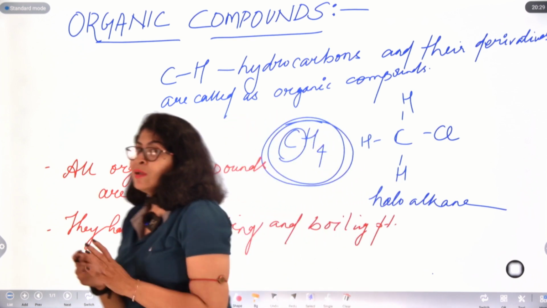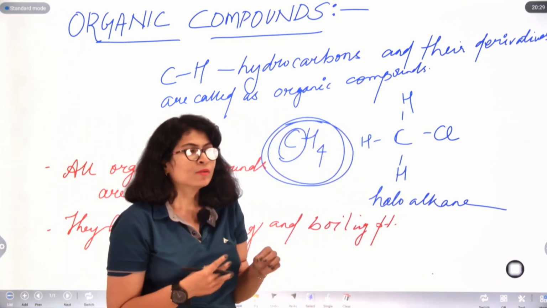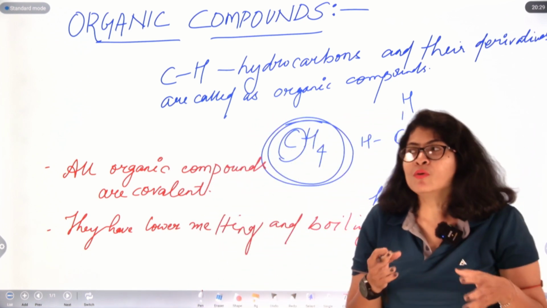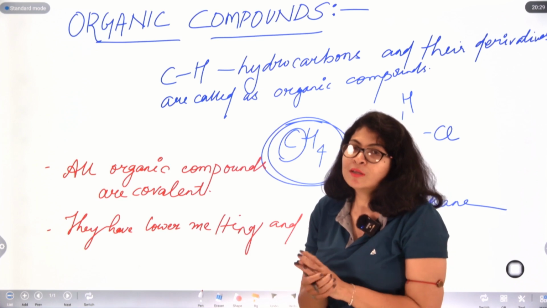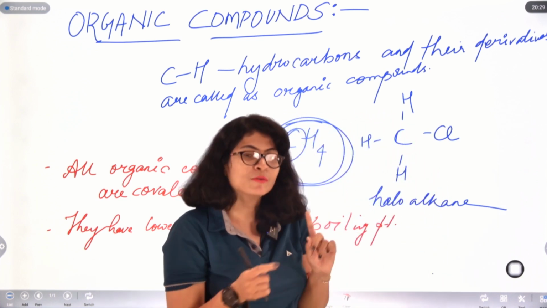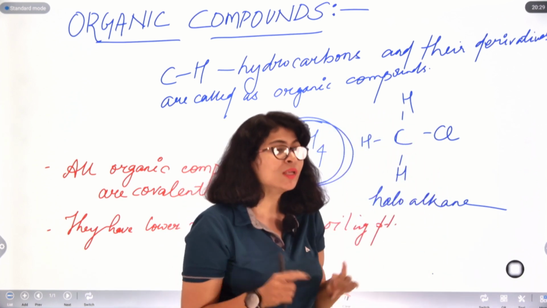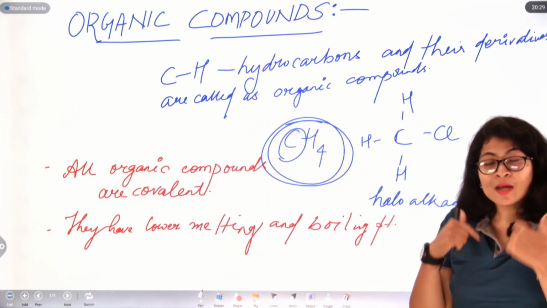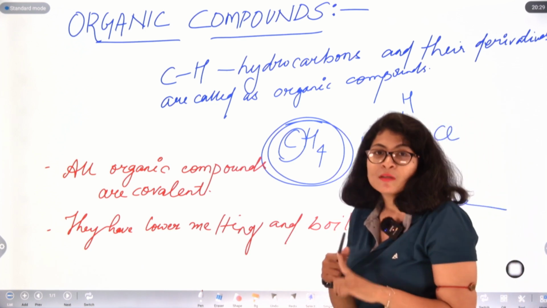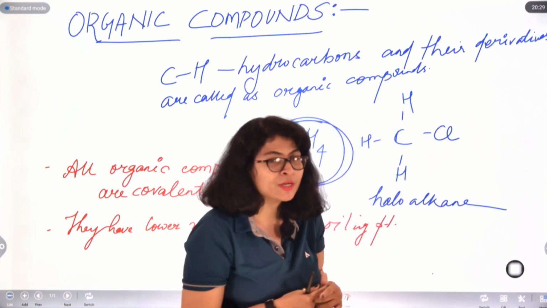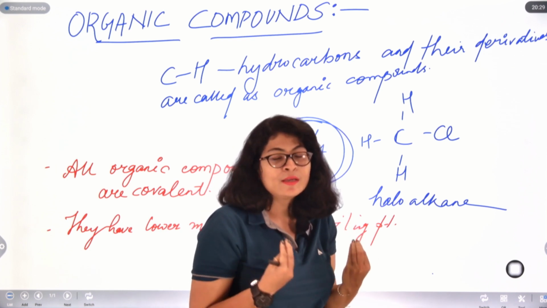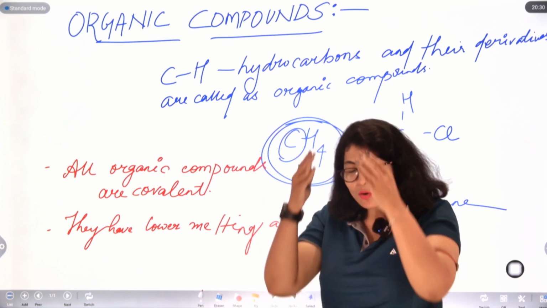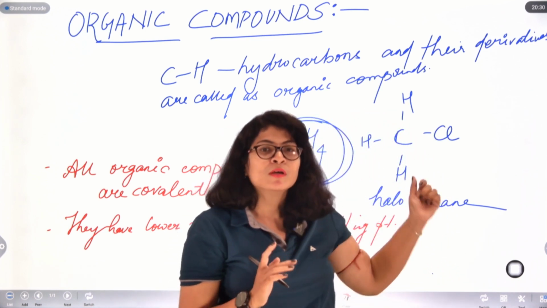Now, where did these organic compounds come from? Where did the concept or idea of organic compounds come into being? In the previous lecture, we learned carbon exists in 2 basic forms, a free state and a combined state. In a combined state, carbon is present inside our body as carbohydrates, for example glucose. So we can basically say that in all living beings, the core skeleton structure is carbohydrate. All living beings are made up of carbohydrates.